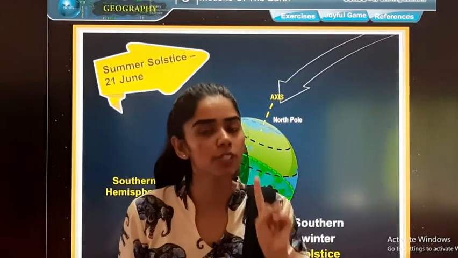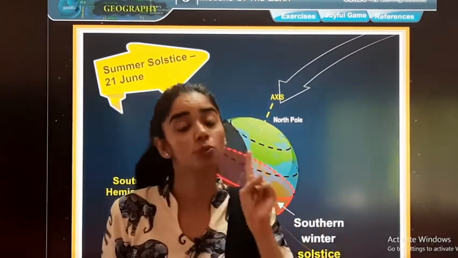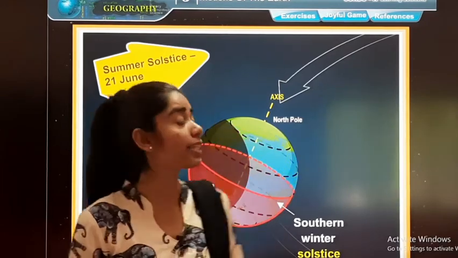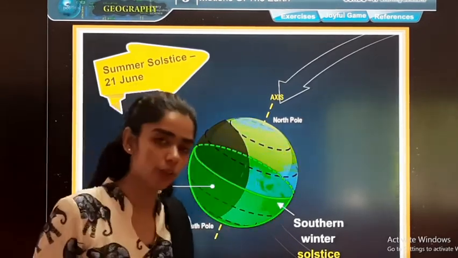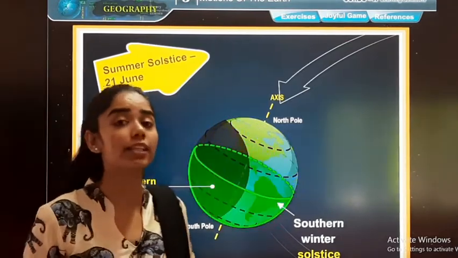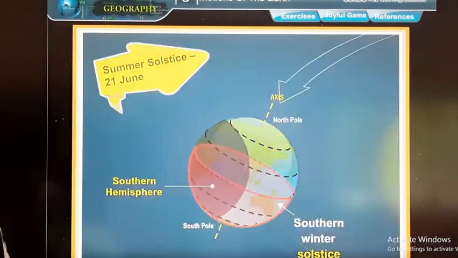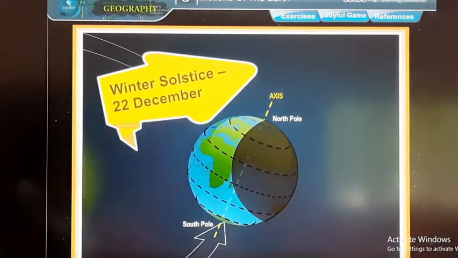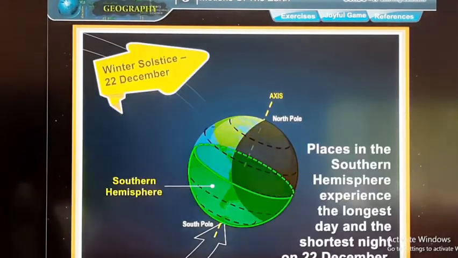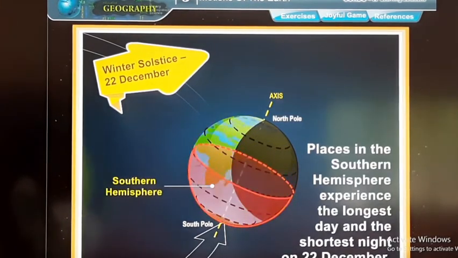Okay, the first one we studied, summer solstice, that is on 21st June. So what happens during that time? It is summer season in north side, that is northern hemisphere, and it is winter season in the southern hemisphere. Okay, let's move on. Winter solstice, 22nd December. Places in the southern hemisphere experience the longest day and the shortest night on 22nd December.